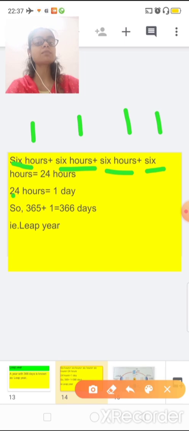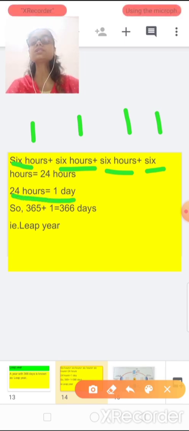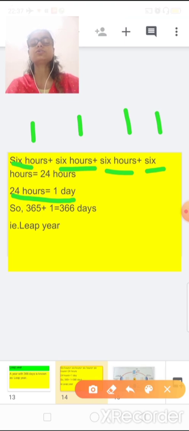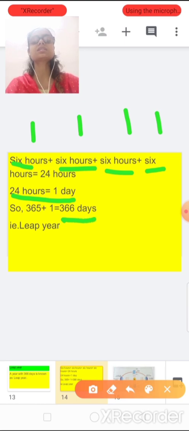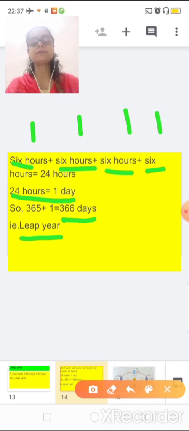And 24 hours means 1 day. So how much time does it take to become one complete day? It takes 4 years. So that's why after 4 years the total number of days is 366, and that's why it is known as a leap year. You can count 1, 2, 3, 4.